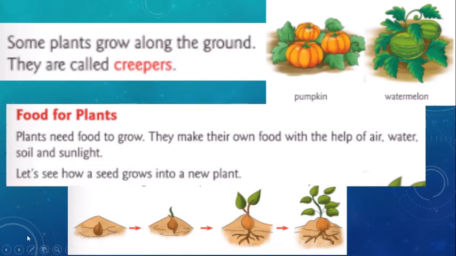So see the picture, children. The first one is a seed. Next one, the small sapling is coming out. The next picture, it becomes two leaves and the root also becomes a little bit big.